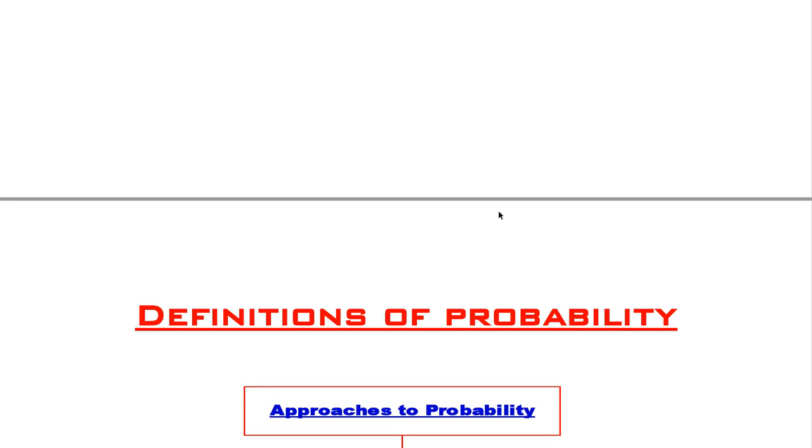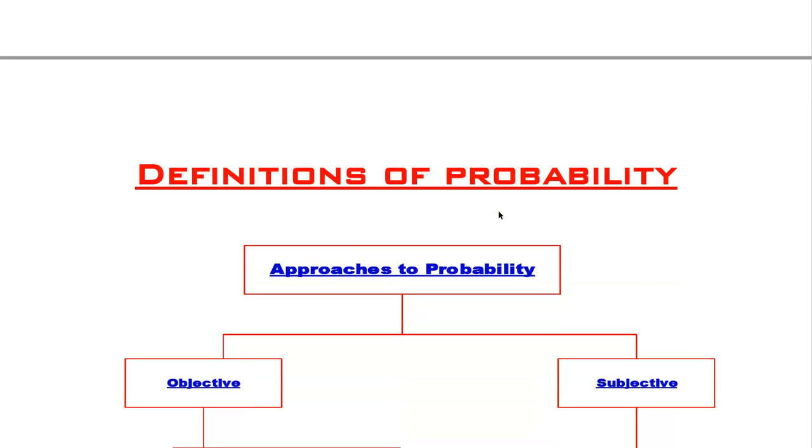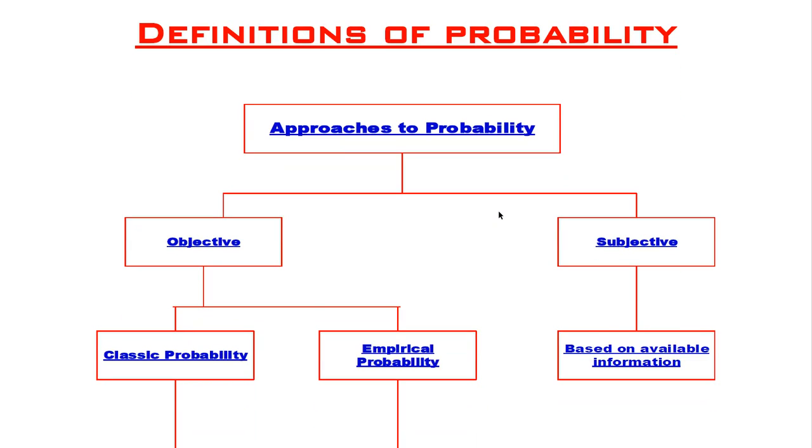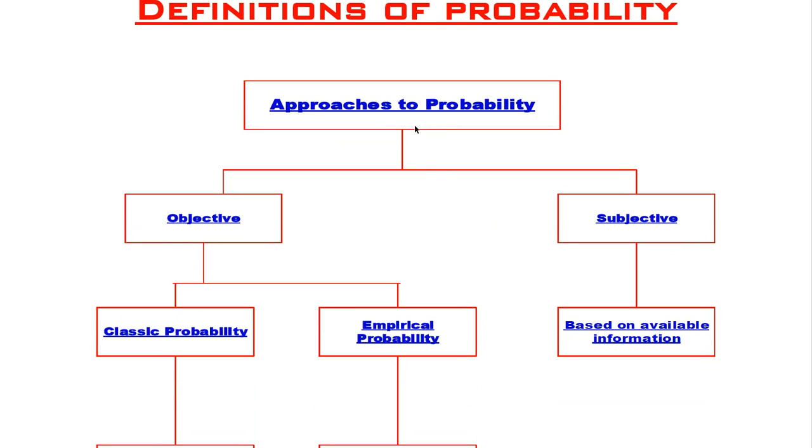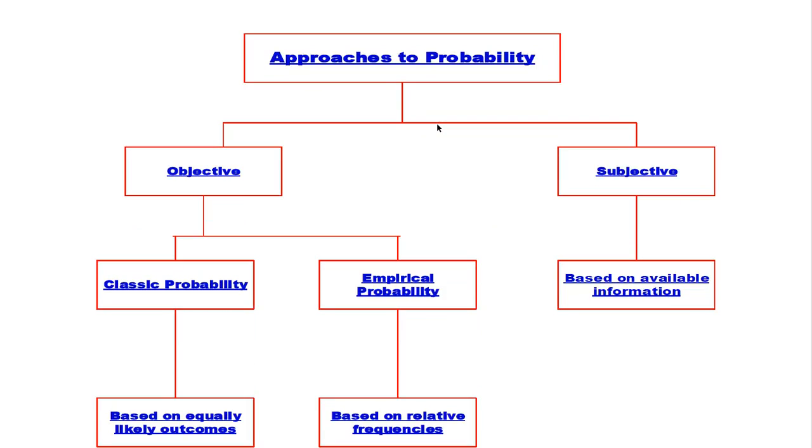Now we move forward to the definition of probability. We can understand this with the help of this chart: definitions, or approaches, to probability. The first thing to know is that there are two types of approaches to the definition of probability: objective and subjective.